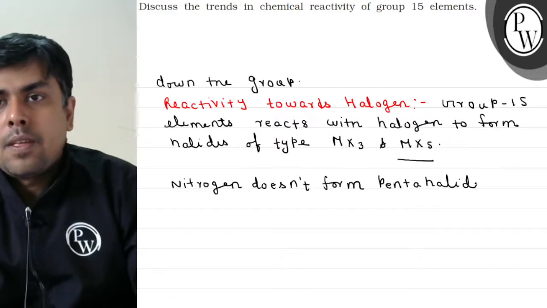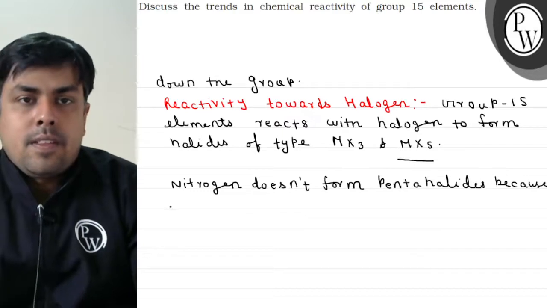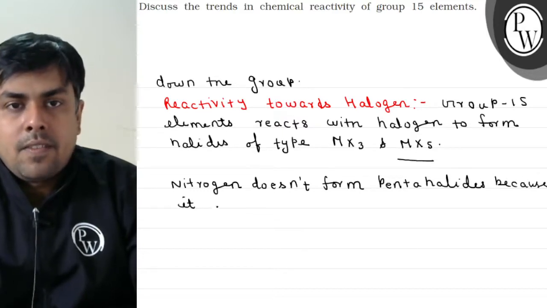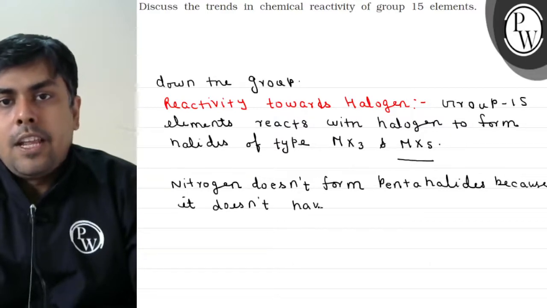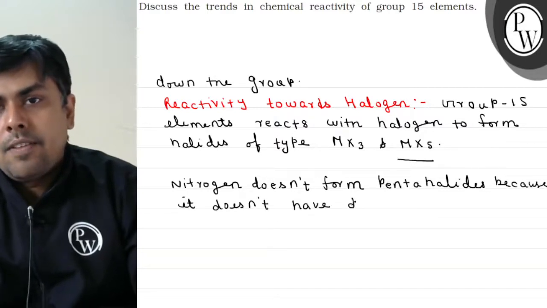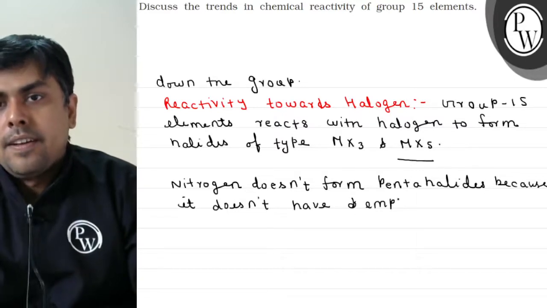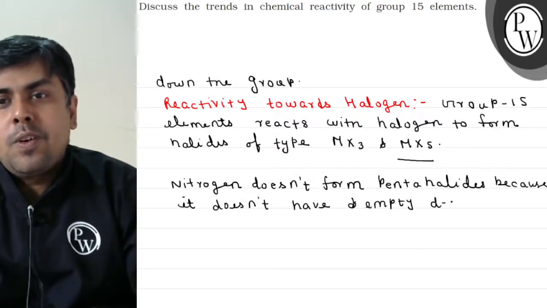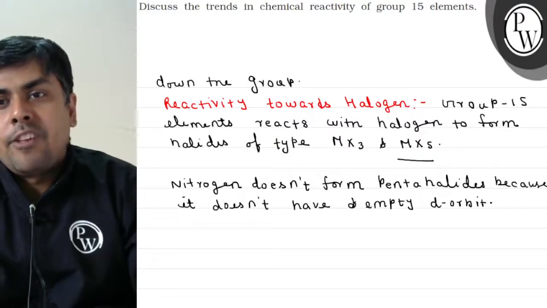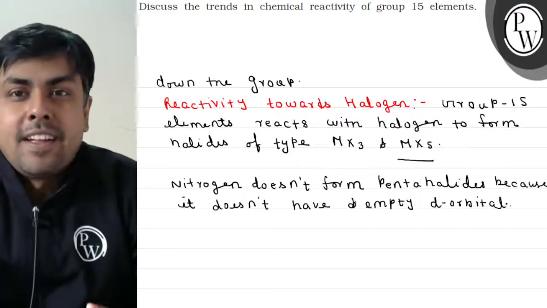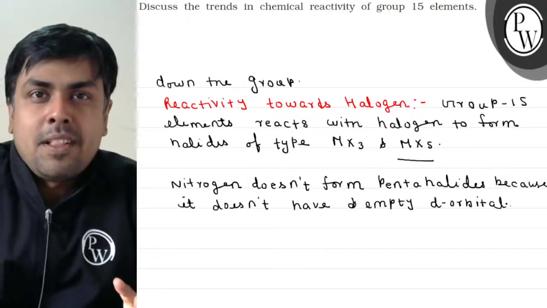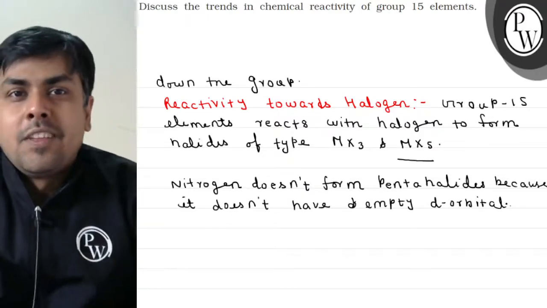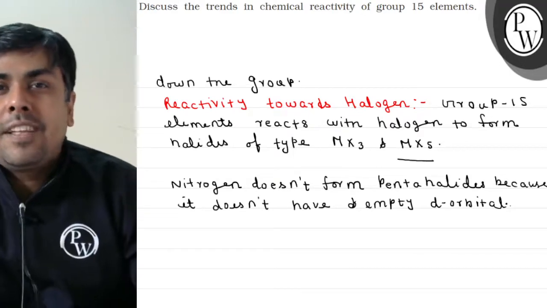Why? Because it does not have empty d orbital, right बच्चों? तो कभी भी नाइट्रोजन कोवेलेंसी 5 नहीं कर पाता है, so we cannot get NCl5. Even NCl3 is also highly unstable, highly explosive होता है, right? So this was all about the reactivity towards halogen.